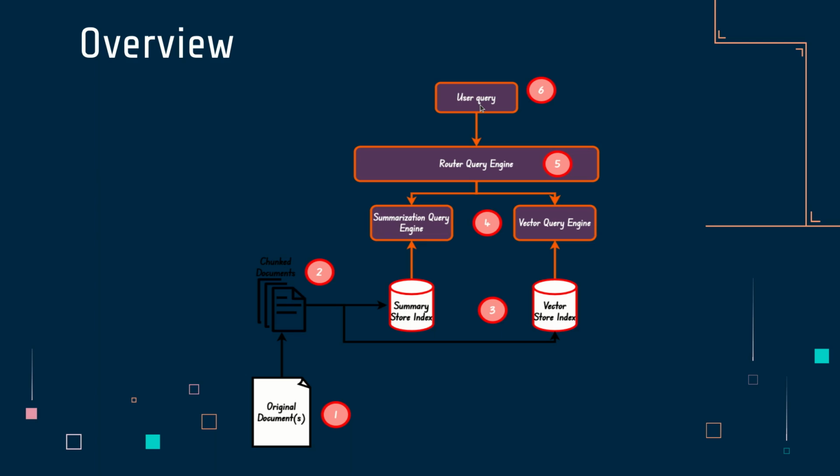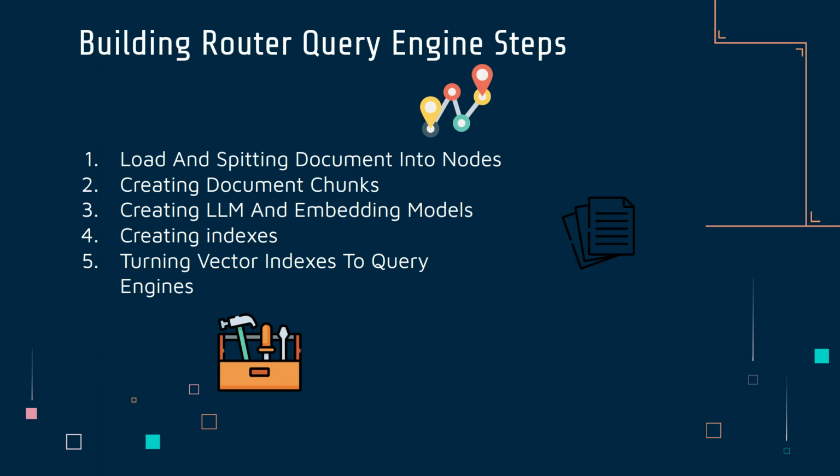So that's basically what a router query engine is. It does exactly what the name says: it routes queries. Okay, good. So once we have that, let's go ahead and implement this exactly.